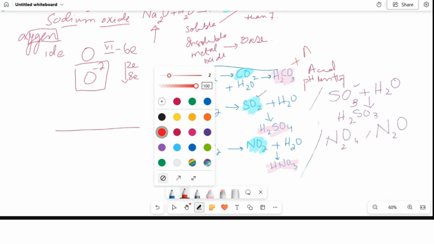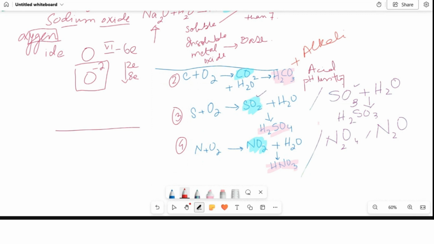Similarly, if I put another acid here, like H2CO3 plus H2SO4, these two acids cannot react. They will only make a mixture. So there will be no reaction here.